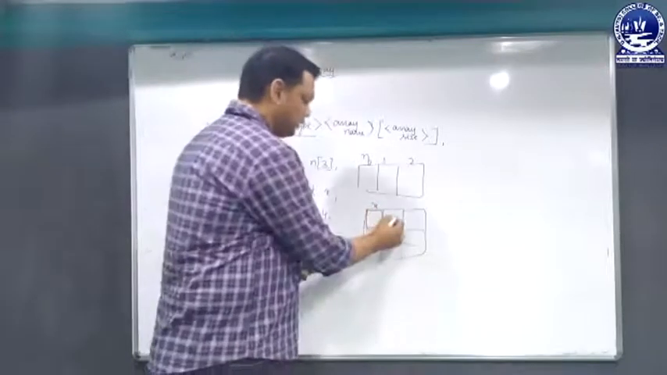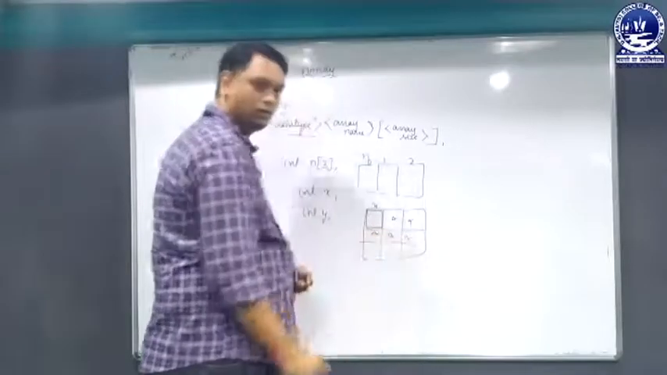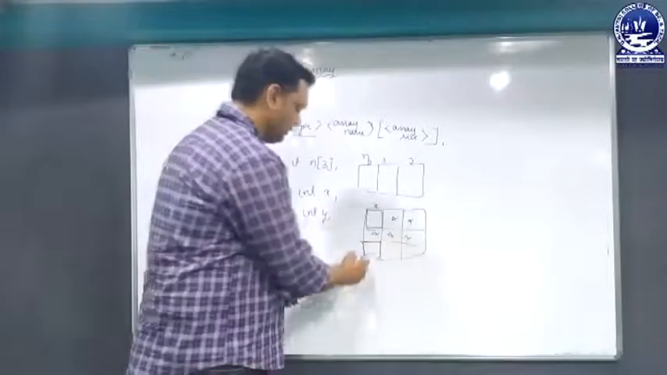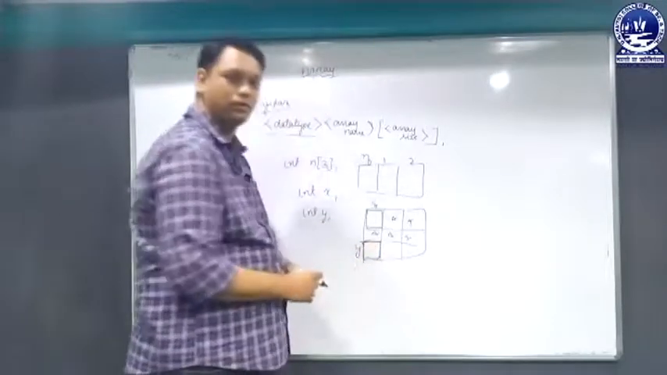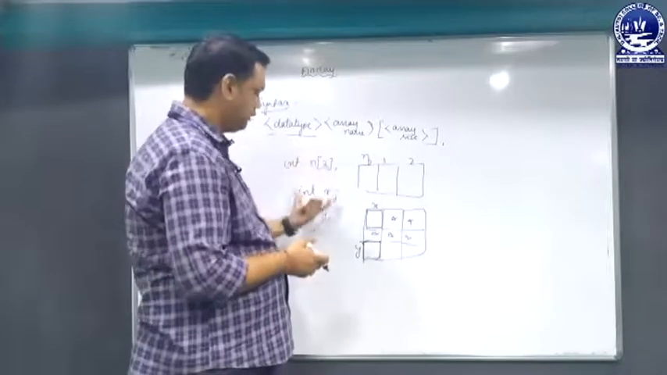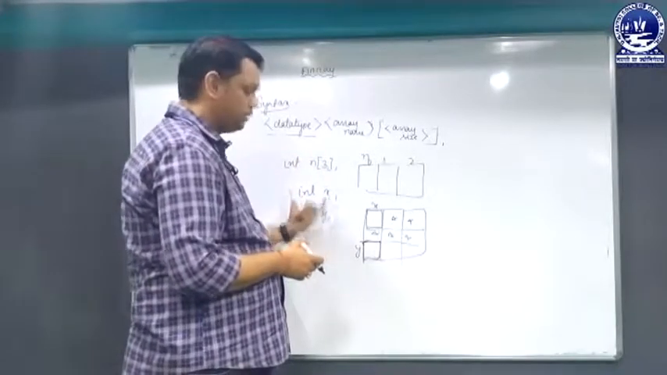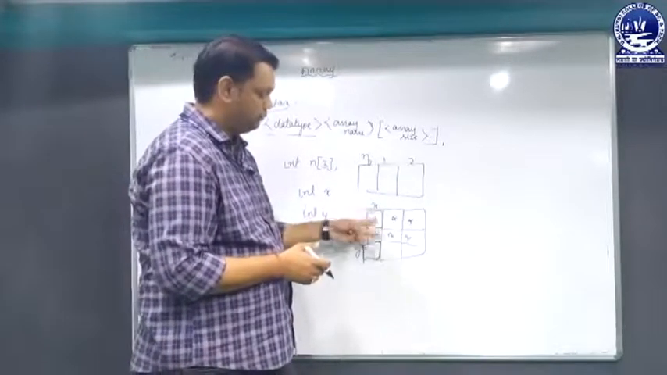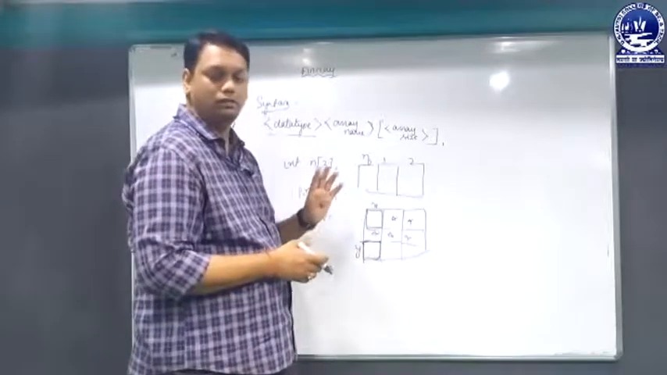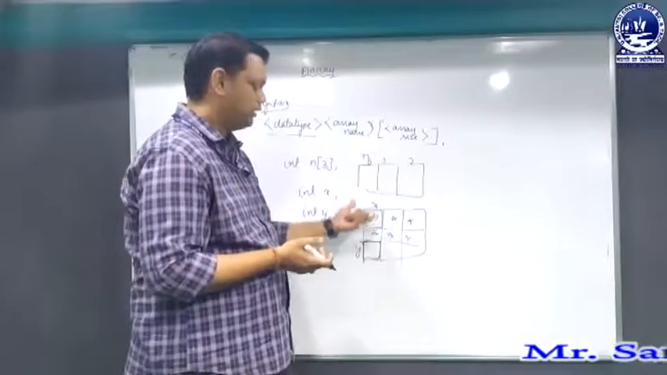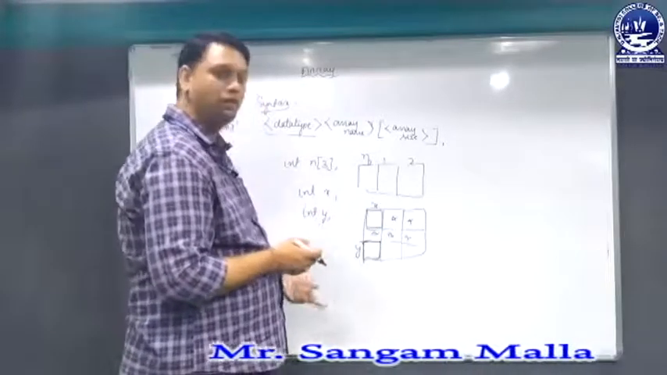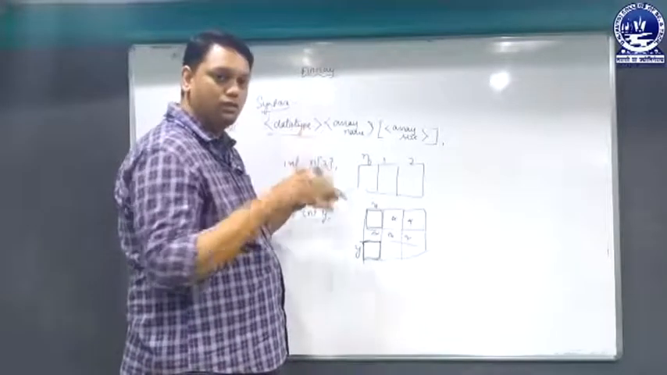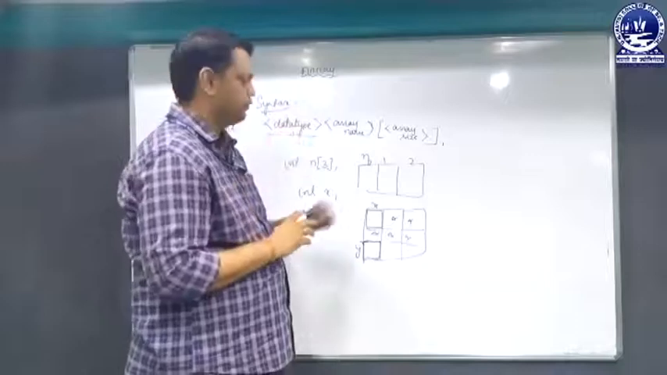Let's say this memory block is filled up, and this memory block is free. So y will reserve this memory. That means in a single program, if I am taking different variables, it is not necessary that they will reserve continuous memories. The memory blocks which are free will be reserved by the variables. But in case of an array, the array will be using continuous memory blocks.